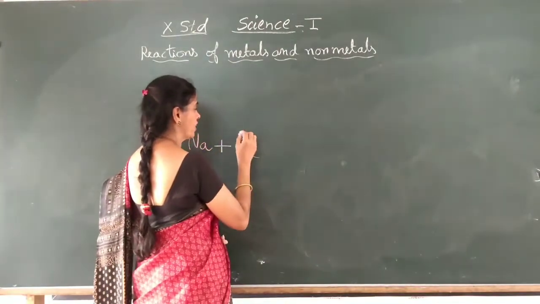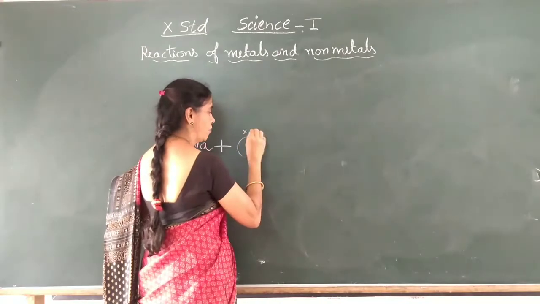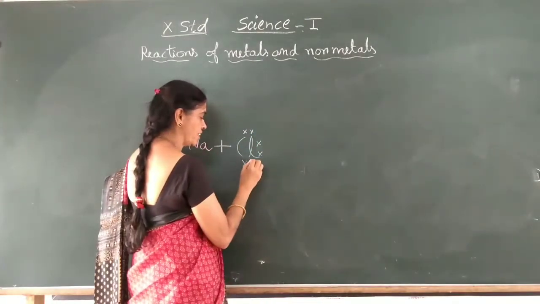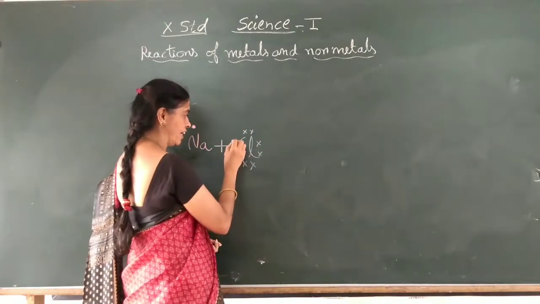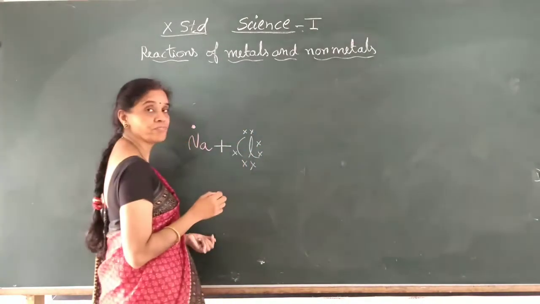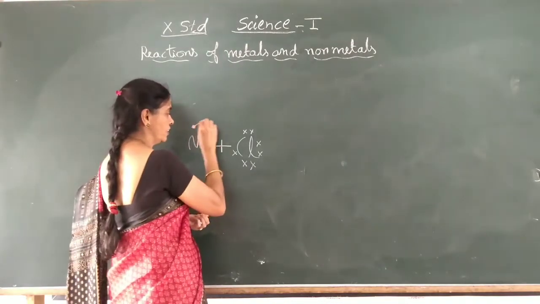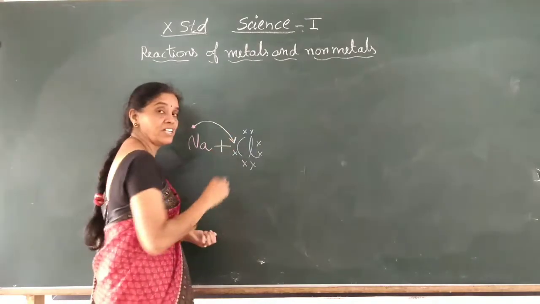Chlorine, outermost shell, how many electrons do we have? Like pairs I will write. Outermost shell, valence shell, 7 electrons. You have seen 2, 4, 6, and here 7. Now sodium wants to give this electron. So what will it do? It will give the electron to chlorine.